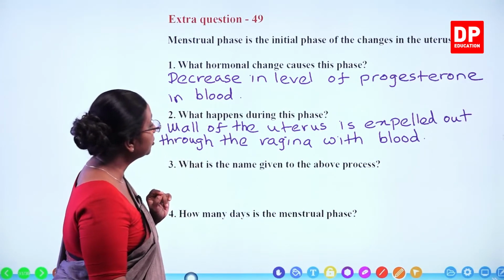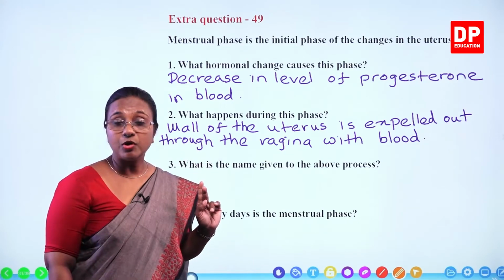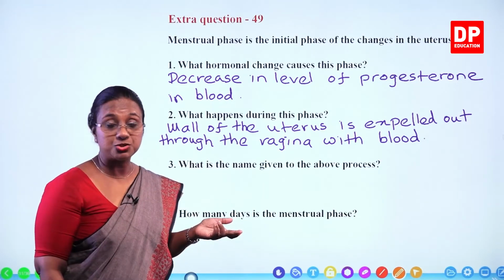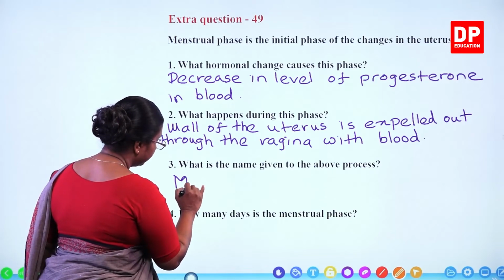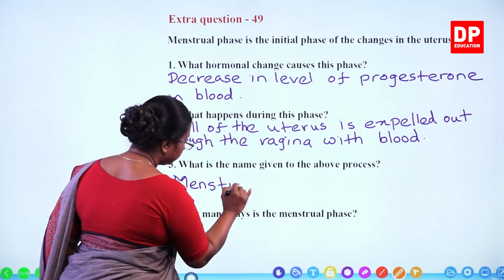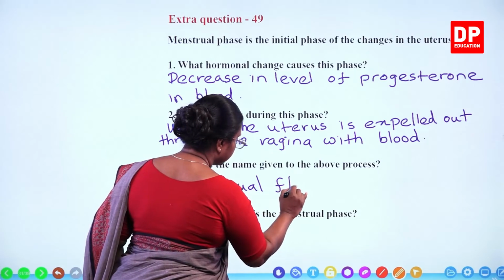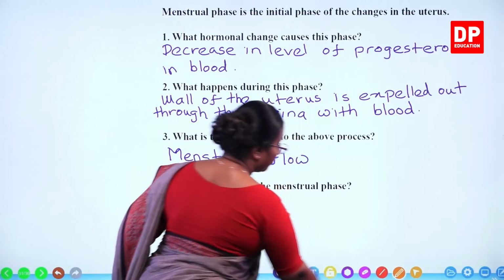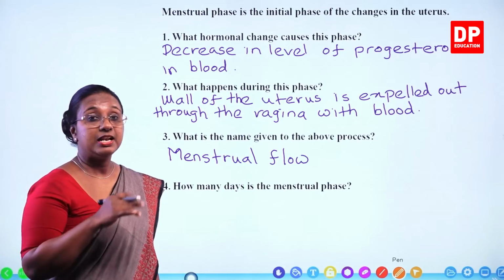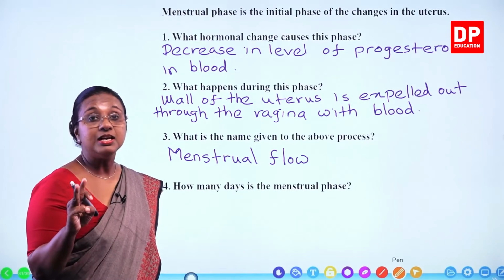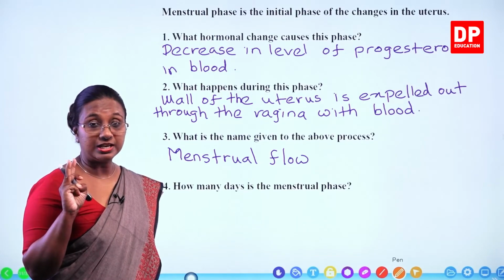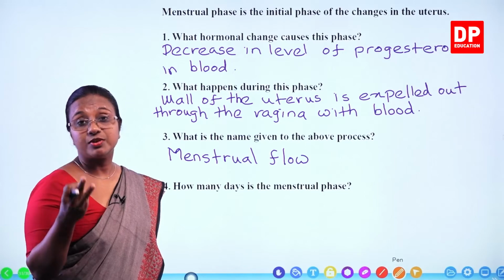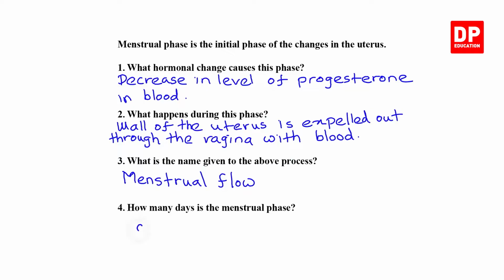What is the name given to the above process? The expelling of the wall of the uterus is known as the menstrual flow. So, this is the menstrual flow. Then, how many days is the menstrual flow? It's about 4 days. There are 3 phases in the changes occurring in the uterus. The first phase, menstrual phase, is for about 4 days.